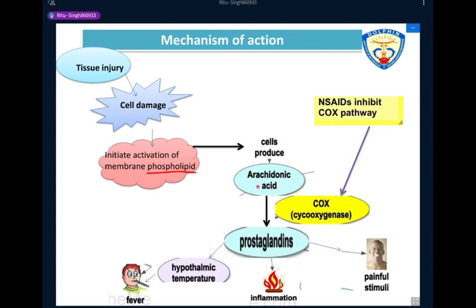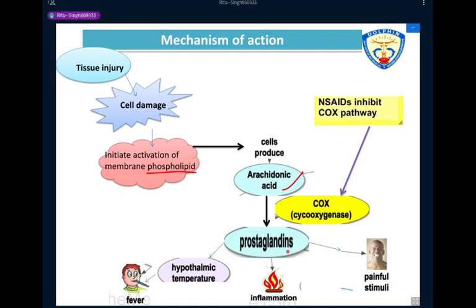So this arachidonic acid, with the help of cyclooxygenase enzyme, is converted into prostaglandin, and the prostaglandin is responsible for producing inflammation, hypothalamic temperature, that is fever, and also induces pain in our body.